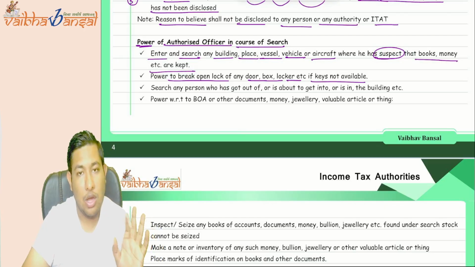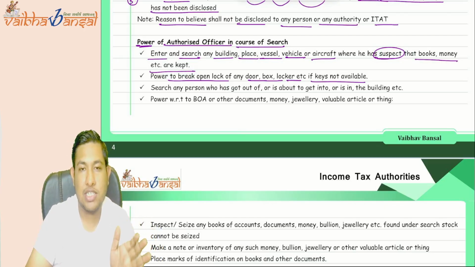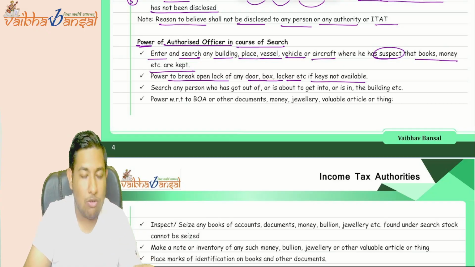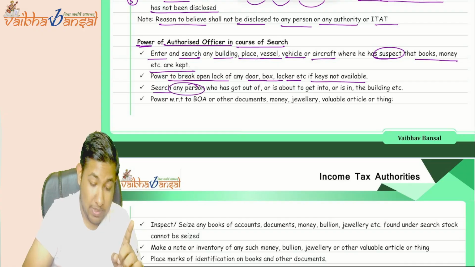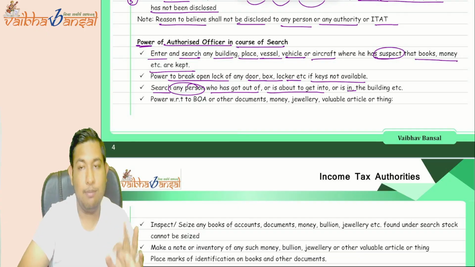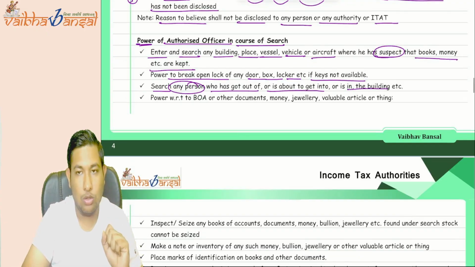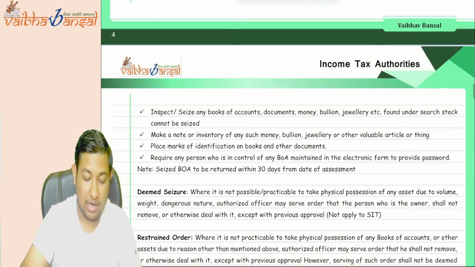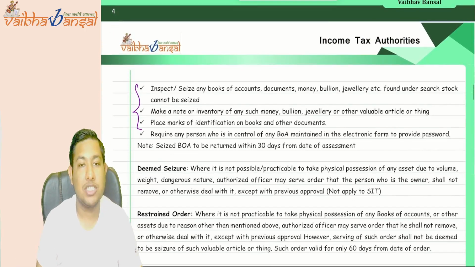And if you are searching a premises, and you see any person coming into the premises or going out of the premises, can you search that particular person as well? Yes, search any person who has got out of it or is about to get into the building. You can search all those things as well. Now, the powers with respect to books of account or other documents, money, jewelry, and valuable articles are given thereunder. Whatever the powers given are this.